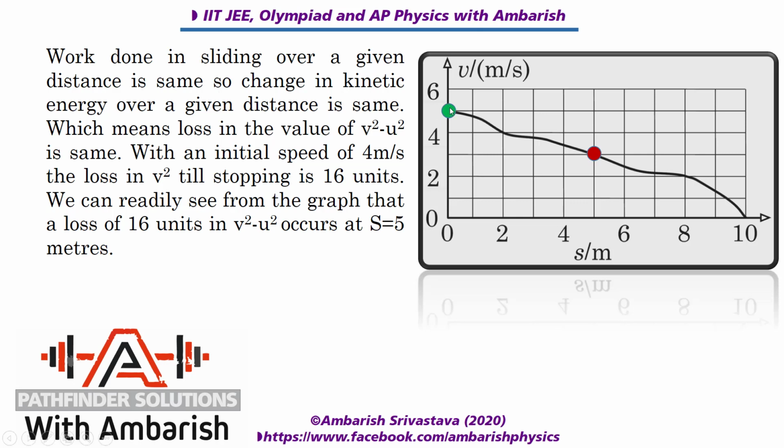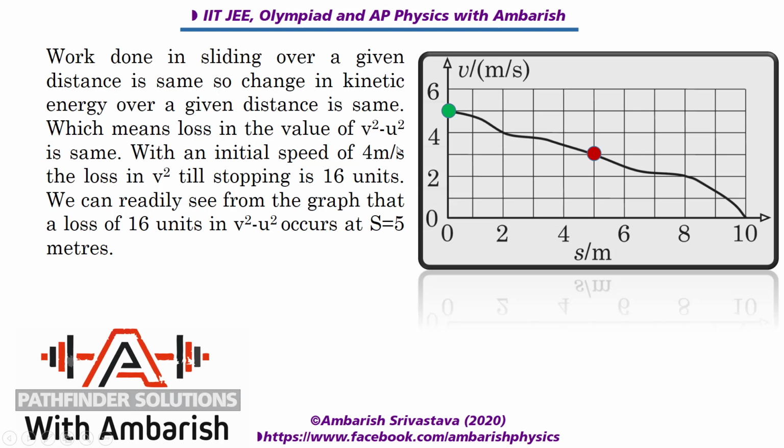Okay, so if the loss in kinetic energy is independent, we can also say that the change in value of v square minus u square is independent of what the value of v was while traveling that distance. So if we are projecting with 4 meters per second, our initial value of v is 4, so v square is 16, and finally v square is going to be 0 when it stops. So we want a loss of 16 units in the value of v square.